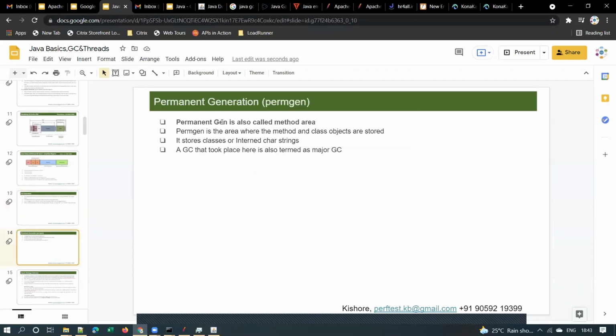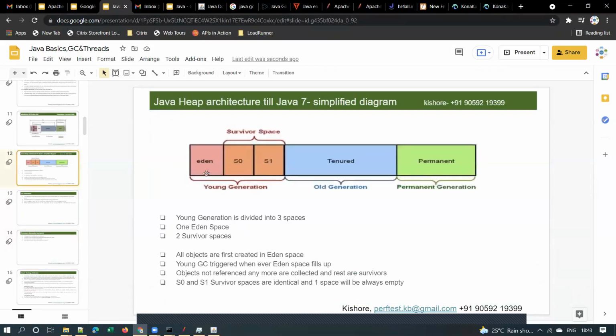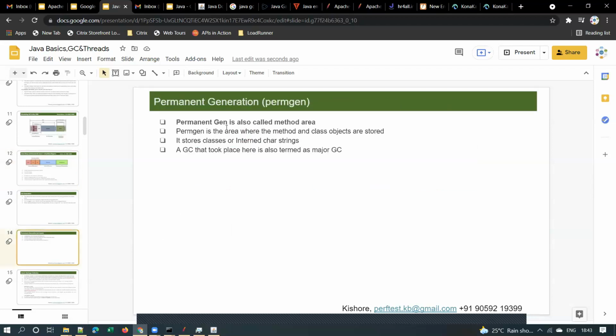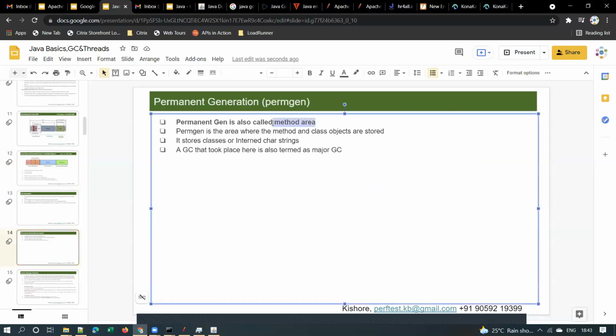Okay. And perm-gen. The next partition is called perm-gen, permanent generation. This is also called the method area. This is the area where the method and class objects are stored. A GC that takes place here is also termed as major GC.